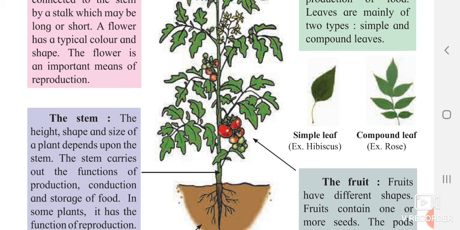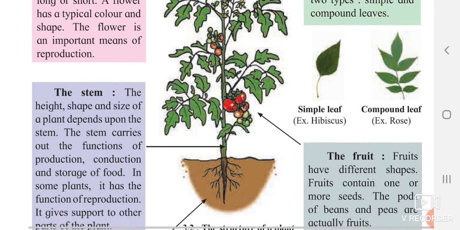So the height, shape and size of the plant depends upon its stem. How much stem will be longer, that much the particular plant will be big or small. The stem carries out the function of production, conduction and storage of food. What does the stem do? Yes, the stem carries out the function of production, conduction and storage of food.